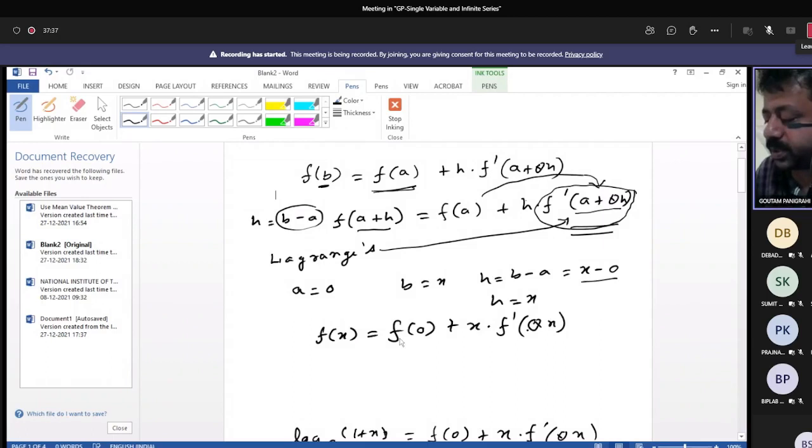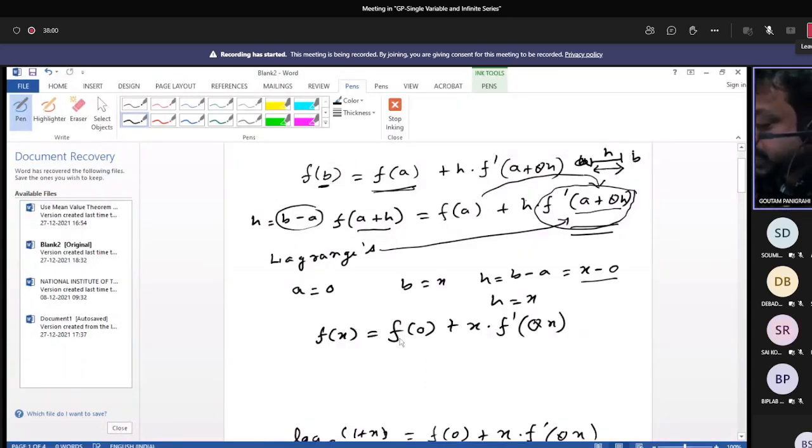Why is h equal to b minus a in f(a plus h)? Because b minus a is the difference: this is a, this is b, and this interval you have considered as h. So that b minus a, this interval, is considered as h.